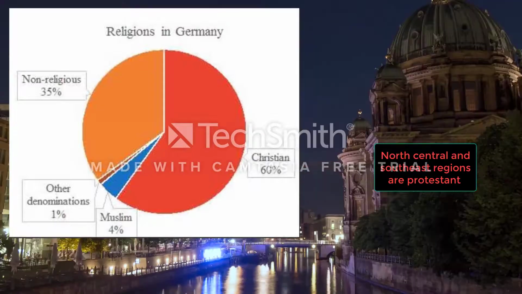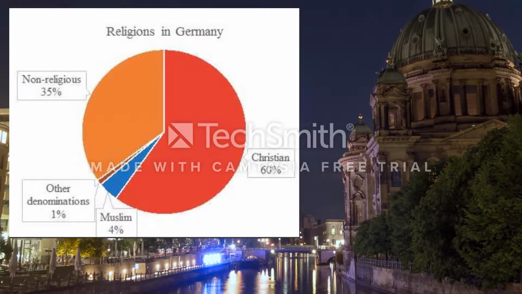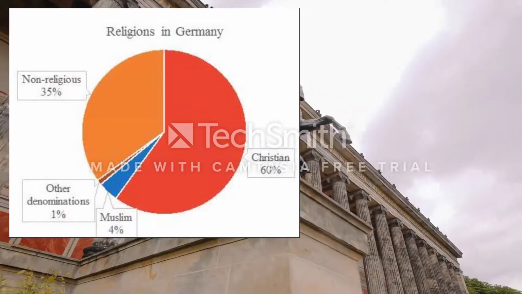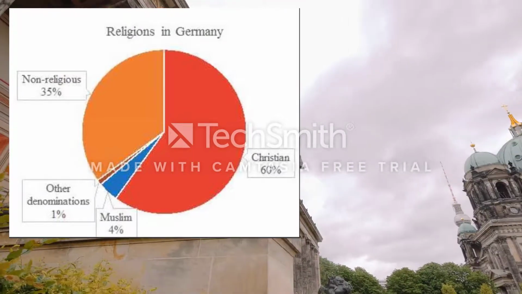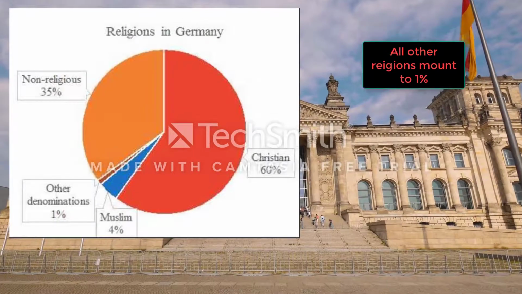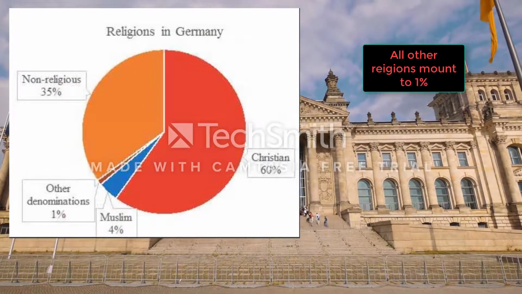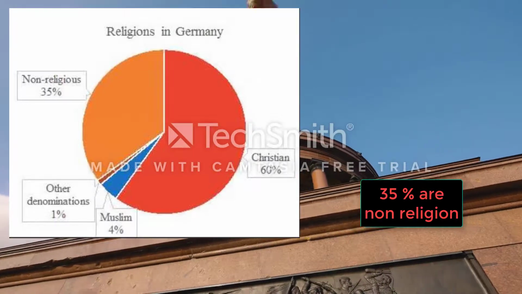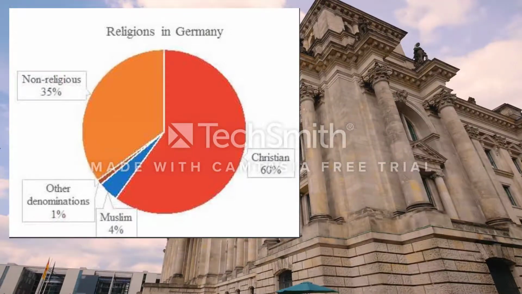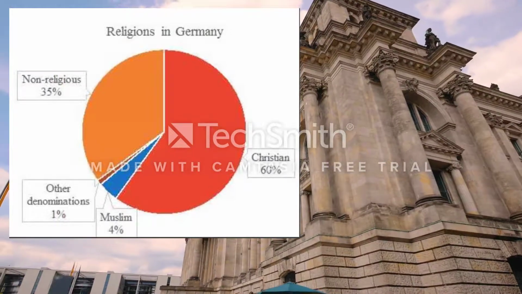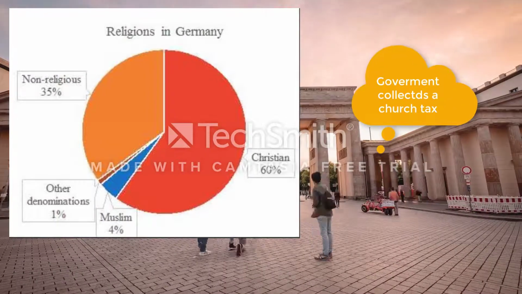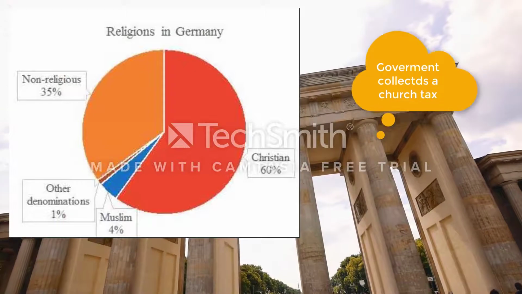2 to 4% of the population are Muslims, which are mostly Turks living in Germany. All other religious denominations put together amount to 1% of the German population. Roughly 35% of Germans are non-religious, claiming no membership in a church or religion at all, which could be more of a financial decision because the German government collects a church tax that supports the Catholic and Protestant churches as well as some Jewish communities.